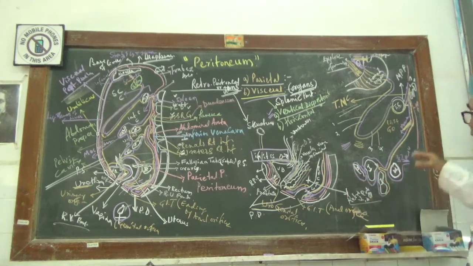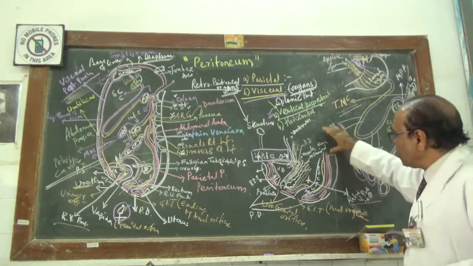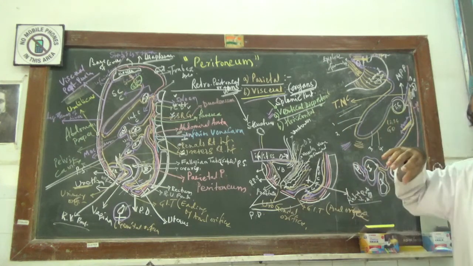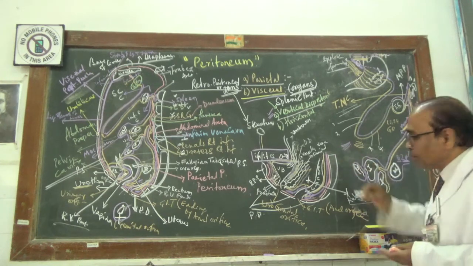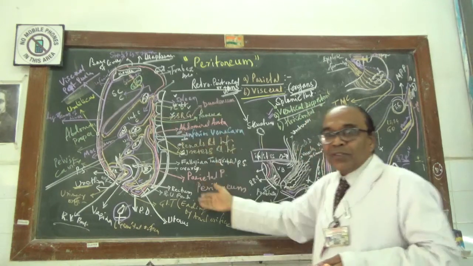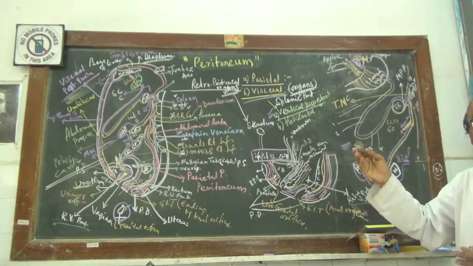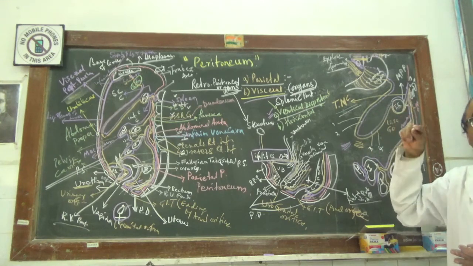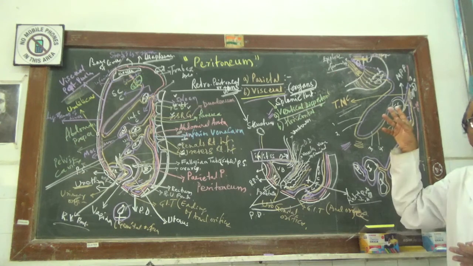Now after the mesentery is formed, it will run once again down and then cover the lower part of the anterior aspect of the posterior abdominal wall, covering the parietal part of the peritoneum, as well as throwing a few organs just behind the peritoneum, called the retroperitoneal. These are the right and left crest of the diaphragm, right and left suprarenal gland, kidneys, and spleen,